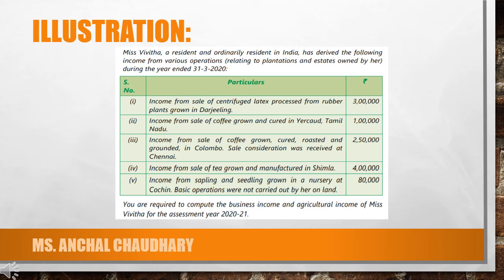Income from saplings and seedlings grown in a nursery at Cochin. Basic operations were not carried out by her on land, rupees 80,000. You are required to compute the business income and agricultural income of Ms. Vivitha for the assessment year 2020-21.